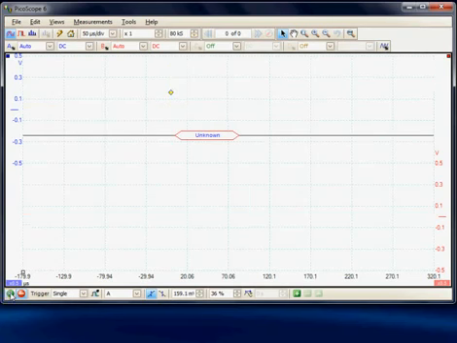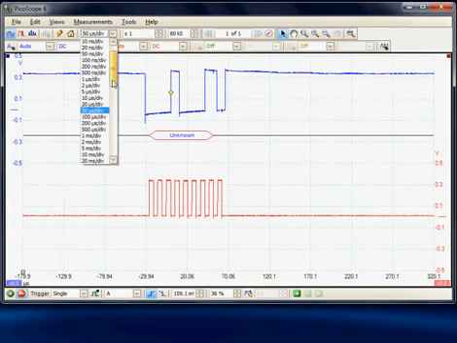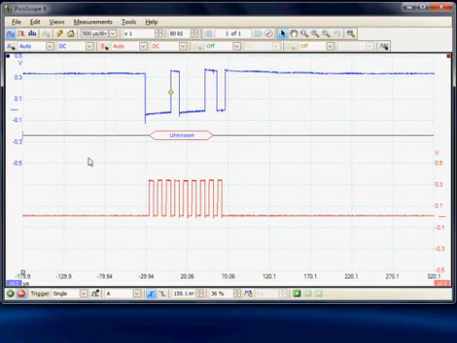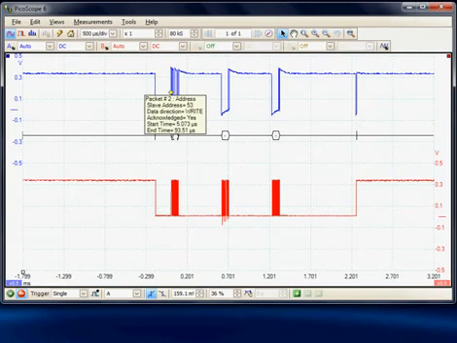So as soon as we now acquire the data, it will try and go ahead and decode it. Now we're seeing here unknown. This is because the time window is not sufficient to acquire a whole packet to allow the system to synchronize and decode. So I'm going to have to increase the time window, in fact, to 500 microseconds, and then I will acquire, in fact, a whole packet of data. And now we can see we've successfully decoded some packets.